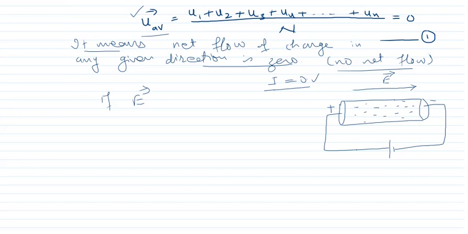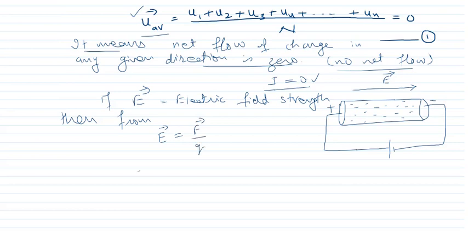All these electrons which are present here, they will experience a force. Now if E is the electric field strength, clear, then from the formula, that is electric field is equal to force experienced per unit charge, we can write down force is equal to E into Q.